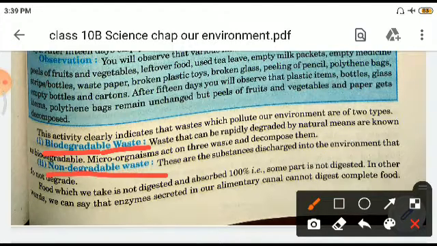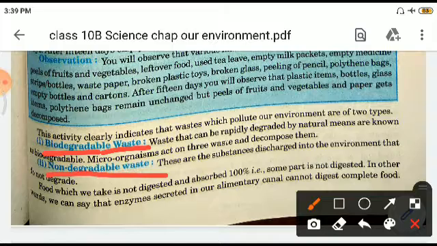The waste which can be rapidly degraded by natural means is known as biodegradable, meaning it ultimately becomes part of the soil. Microorganisms act on these wastes and decompose them. The non-biodegradable are those substances discharged into the environment that do not degrade with the passage of time.